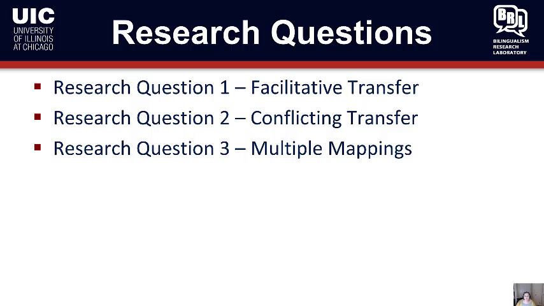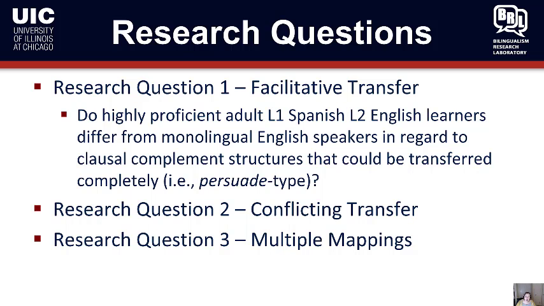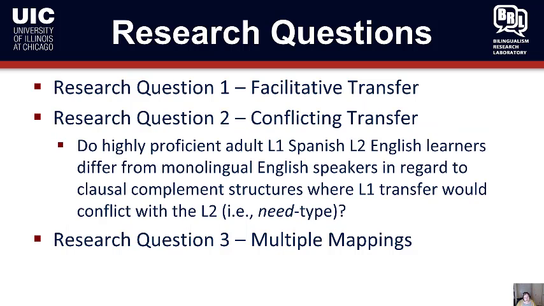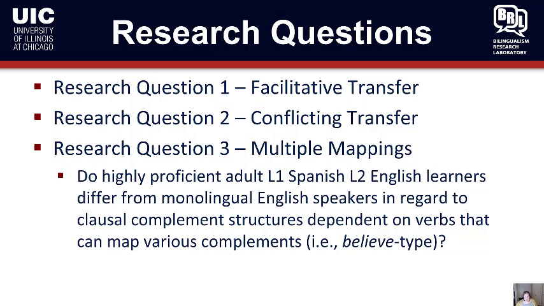Now, the research question for facilitative transfer is the following. Do highly proficient adult L1 Spanish L2 English learners differ from monolingual English speakers in regard to clausal complement structures that could be transferred completely, such as persuade type? For research question 2, we're looking at conflicting transfer. Do highly proficient adult L1 Spanish L2 English learners differ from monolingual English speakers in regard to clausal complement structures where transfer would conflict, such as need type verbs? And finally, for multiple mappings in experiment 2, do highly proficient adult L1 Spanish L2 English learners differ in regard to clausal complement structures dependent on verbs that can map various complements?